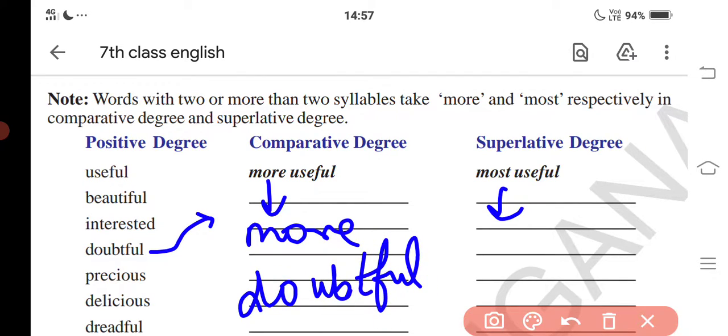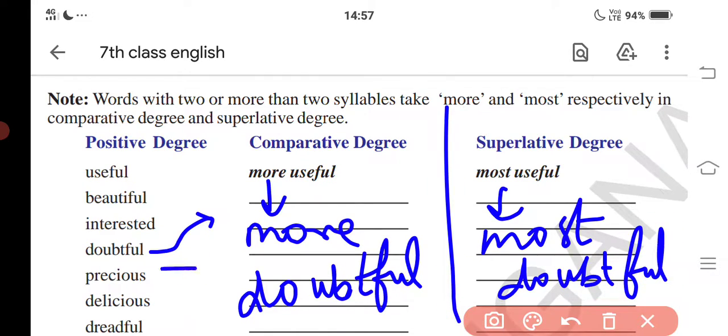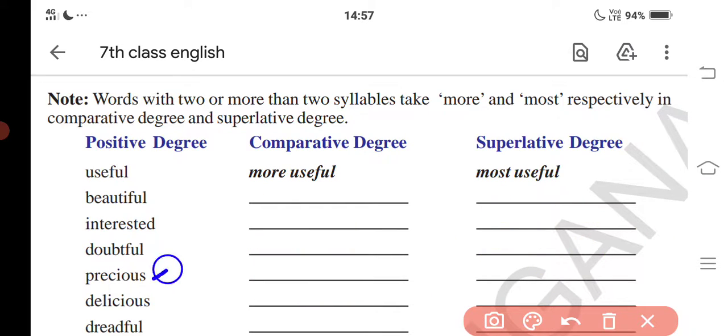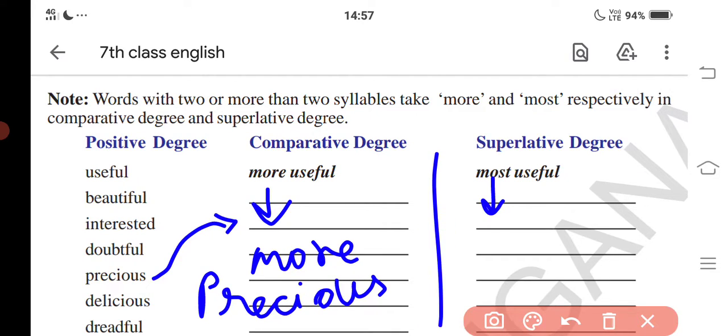Next, most doubtful. Okay, for the word precious now. Precious, more precious, most precious. Okay, more precious, most precious.